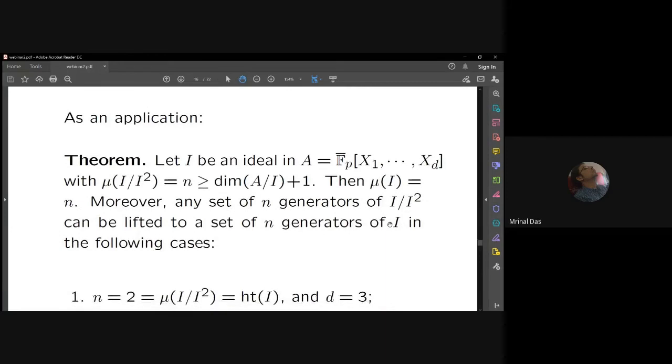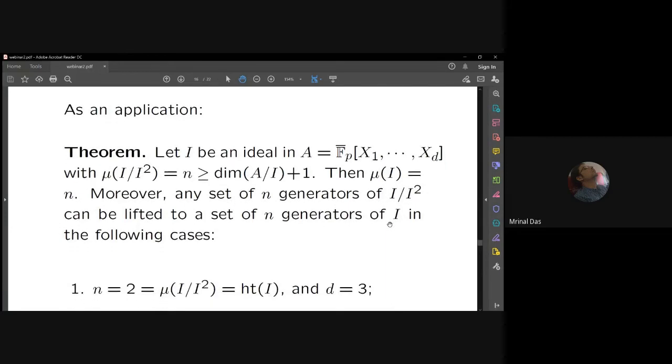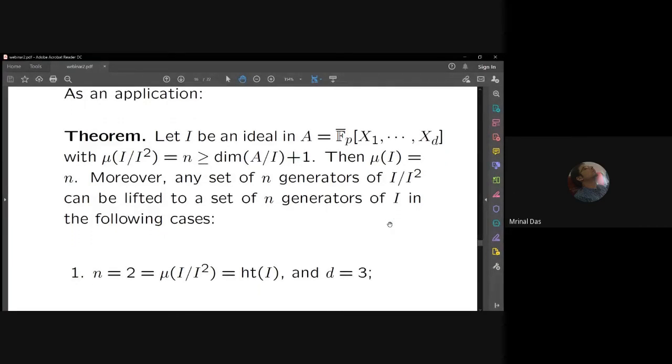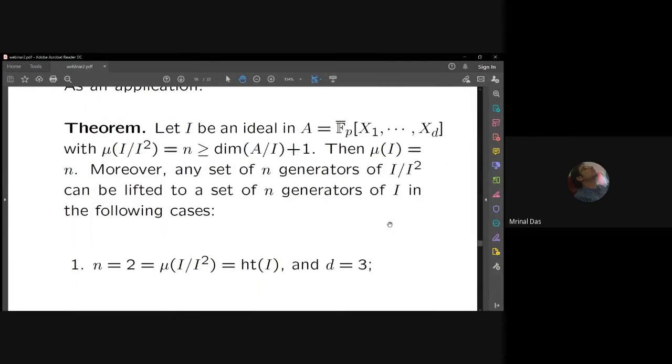As an application of our result, meaning the theorem I mentioned before, let us go back to the polynomial ring, where mu of I mod I square is n, which is bigger than or equal to the dimension of A mod I plus 1. Then all these things are happening.